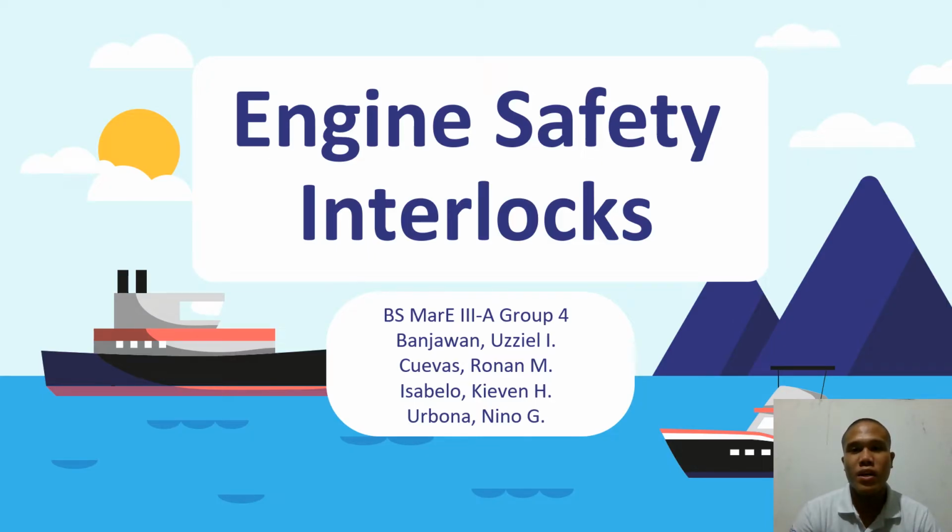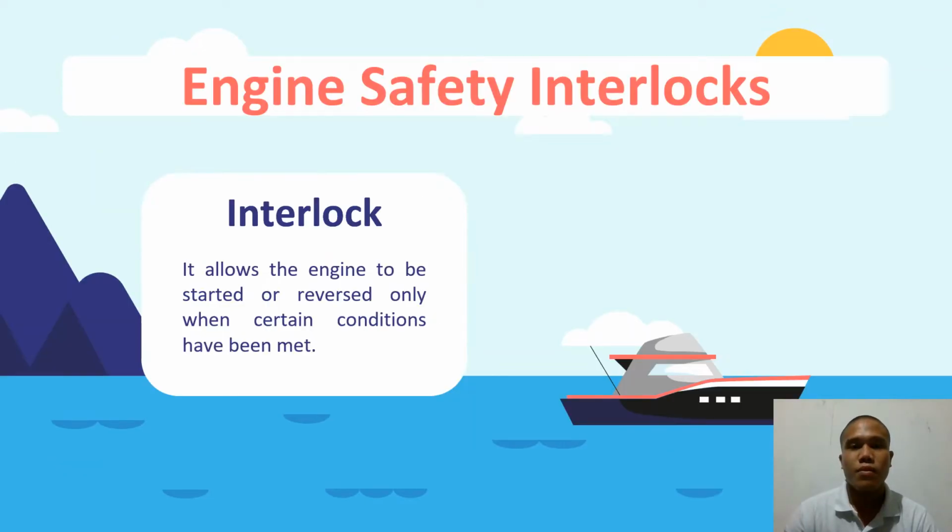We are going to discuss the different engine safety interlocks. So, what is an engine interlock? An engine interlock allows the engine to be started or reversed only when certain conditions have been met, such as when there is remote control of the engine. It is essential to have interlocks. This reduces the possibility of engine damage and any hazards to the operating personnel.